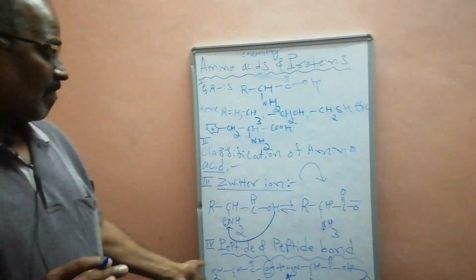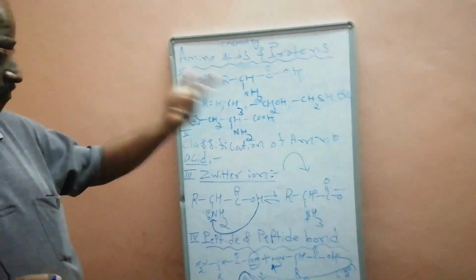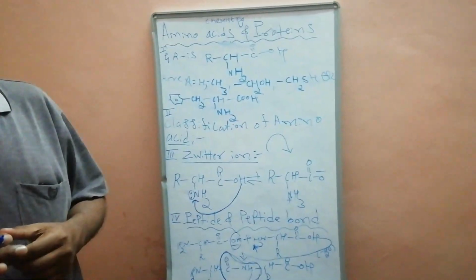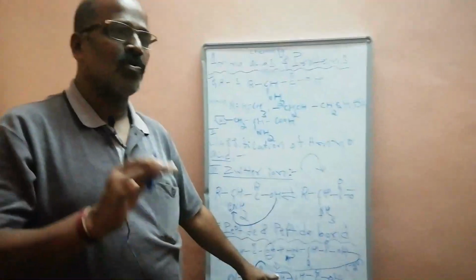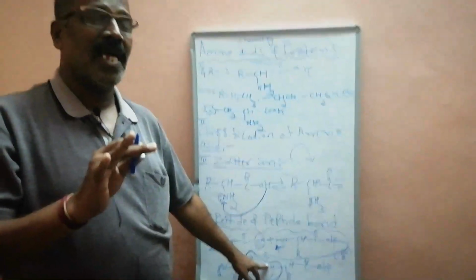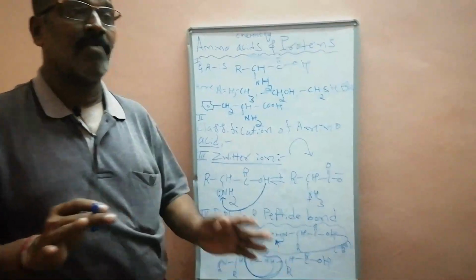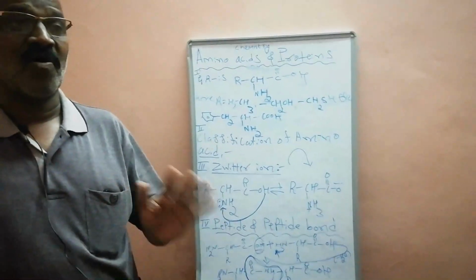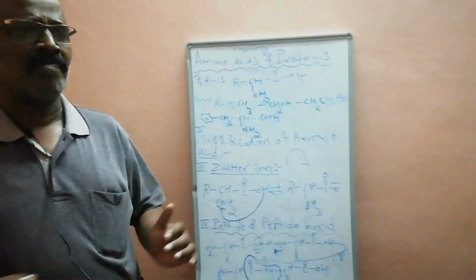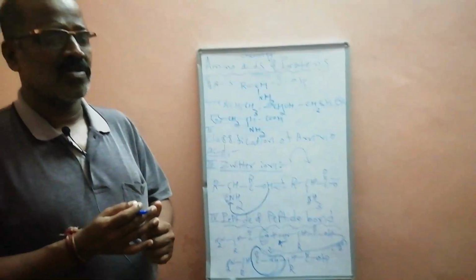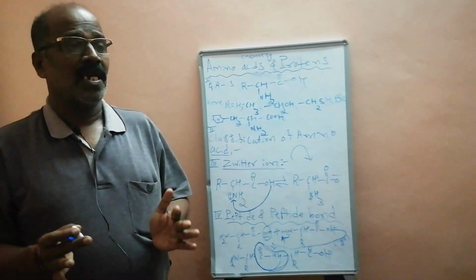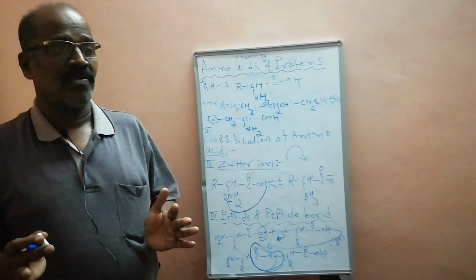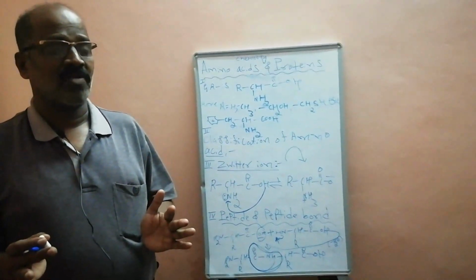These are the things. But then one more is the polypeptide. What is a polypeptide? There are a number of peptide bonds, not only 1, 2, 3. Hence polypeptides have high molecular weights. These are formed by the combination of a number of amino acid molecules. Polypeptides have a molecular weight of more than 10,000.